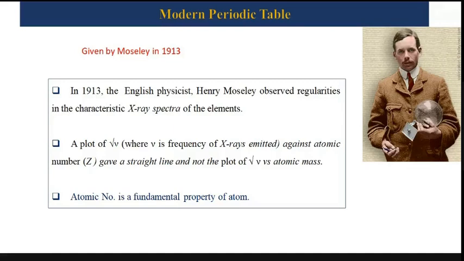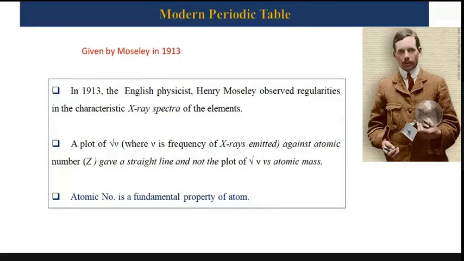So to conclude, on plotting a graph between root mu, where mu is the frequency of X-ray emitted, and atomic number, you will get a straight line, right? However, the same study does not follow the same trend when we plot the graph between root mu and atomic mass, right? From that observation, he concluded that atomic number is a fundamental property of an atom rather than atomic mass, right?